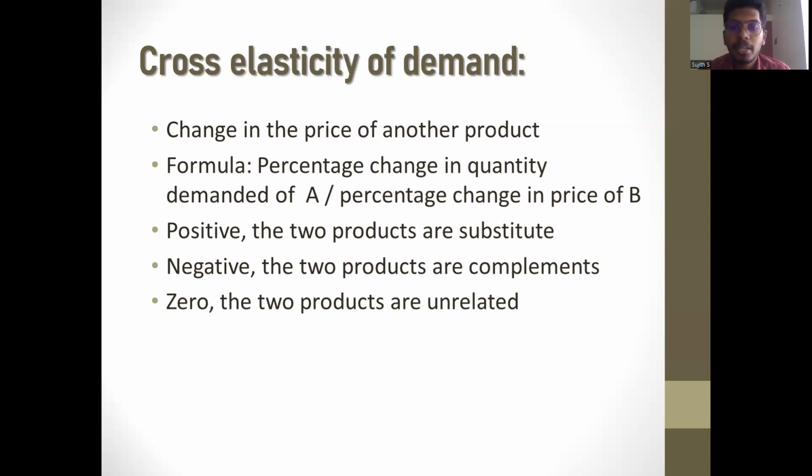For example, if the price of cars increases, the demand for gas or oil may decrease as customers are less likely to buy cars and drive. If cross elasticity of demand is zero, the two products are considered unrelated, which means that a change in the price of one product has no effect on demand for the other product.